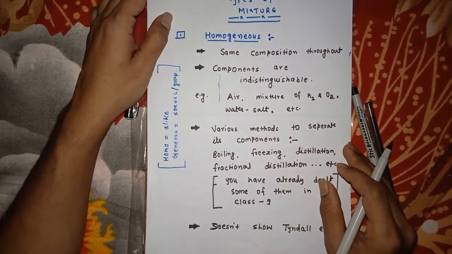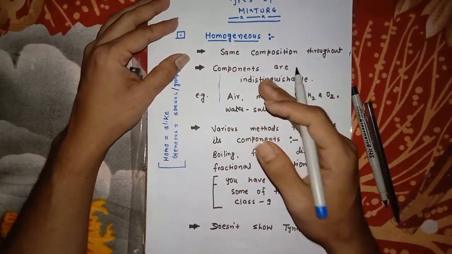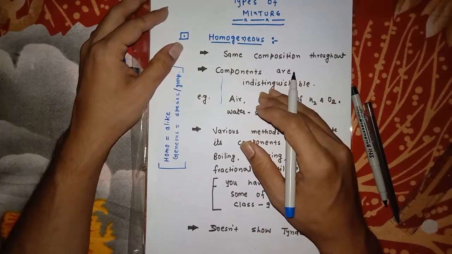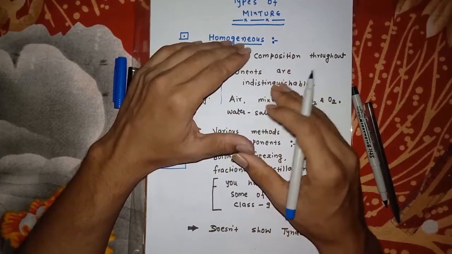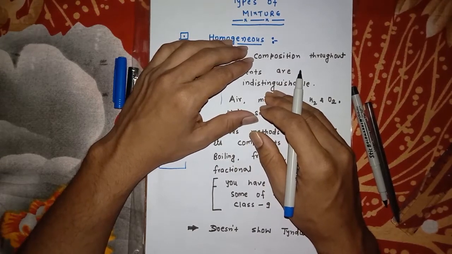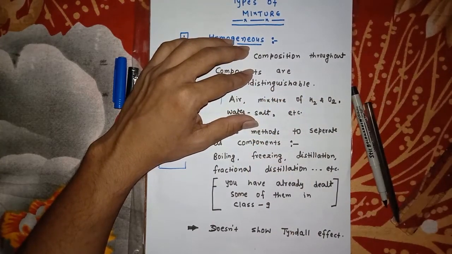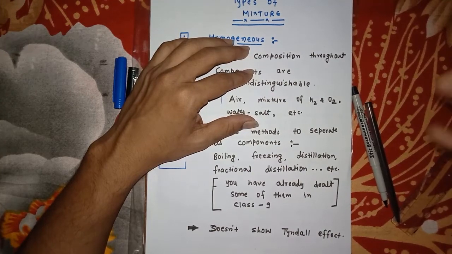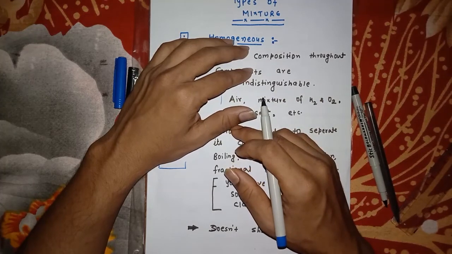Another important thing about a homogeneous mixture is that it doesn't show the Tyndall effect. What do you mean by the Tyndall effect? The Tyndall effect is a phenomenon of light. When light enters a mixture or substance, it is reflected or scattered in the perpendicular direction, in which you can see the sparkling of light.